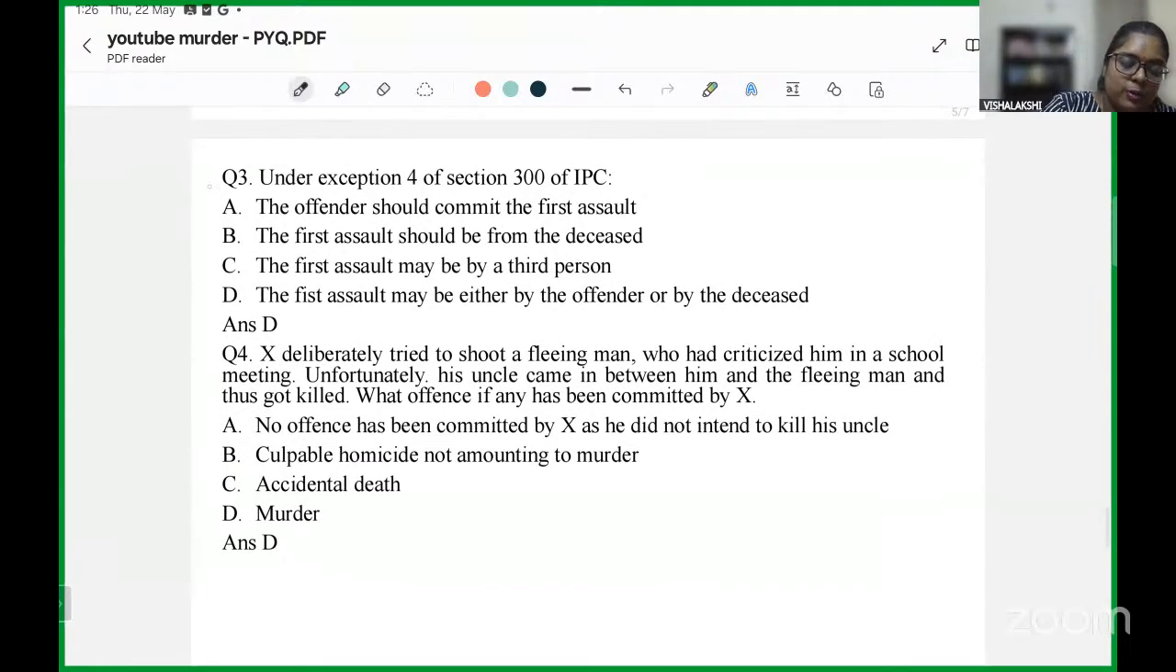Now, your third question is in relation to exception 4 of section 300 of IPC. The question asked to you was under which of the following situations exception 4 will be applicable. The offender should commit the first assault. Second, the first assault should be from the deceased. Third option, the first assault may be by a third person. And the fourth option given is that the first assault may be either by the offender or by the deceased.